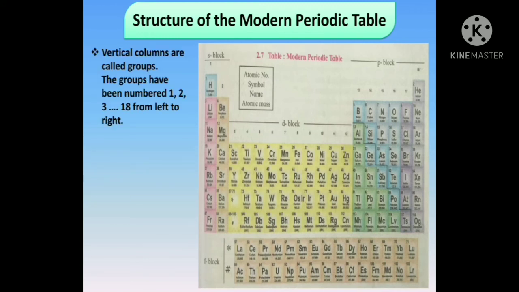Vertical columns are called groups. The groups have been numbered 1, 2, 3 till 18 from left to right.